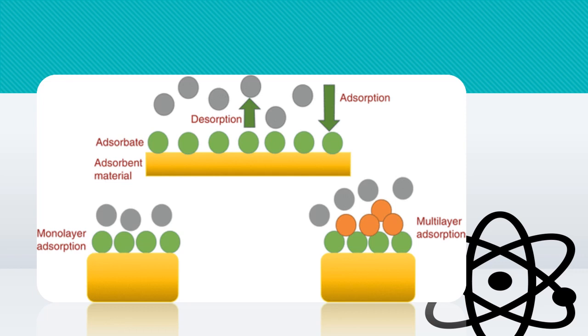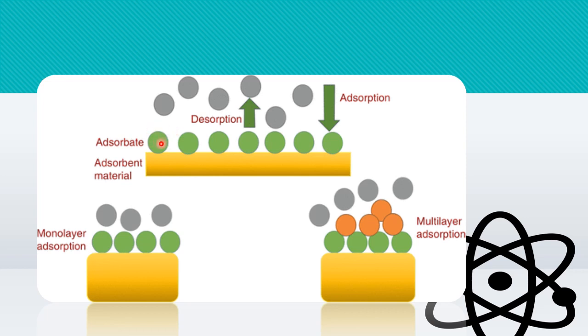Here you can see how this process takes place. This is the surface, an adsorbent material, which is allowing the particles to settle on its surface, providing a place to sit.